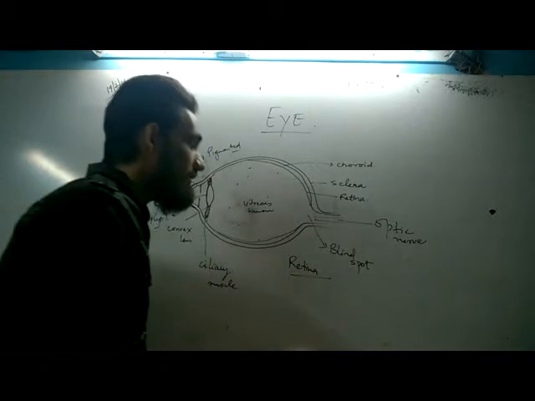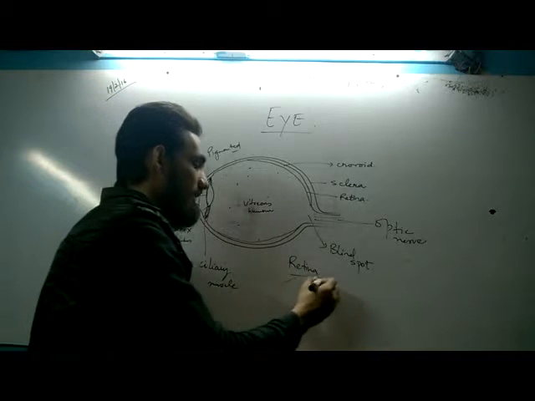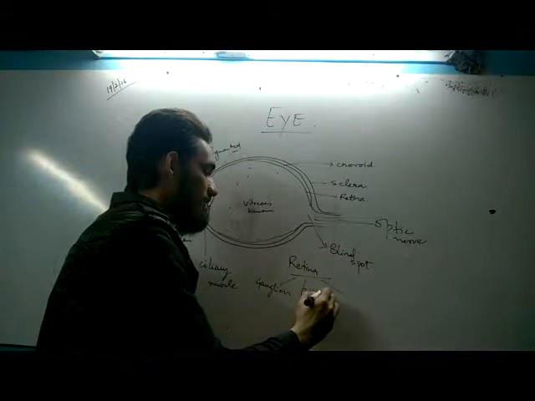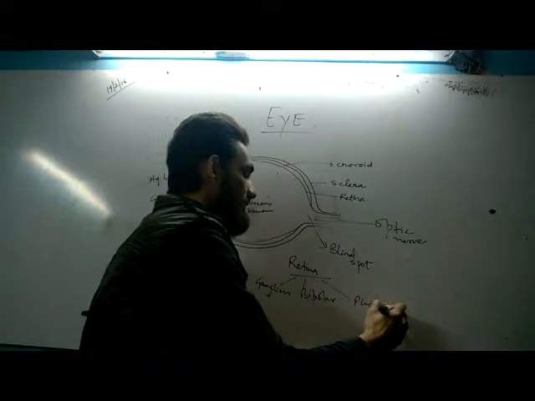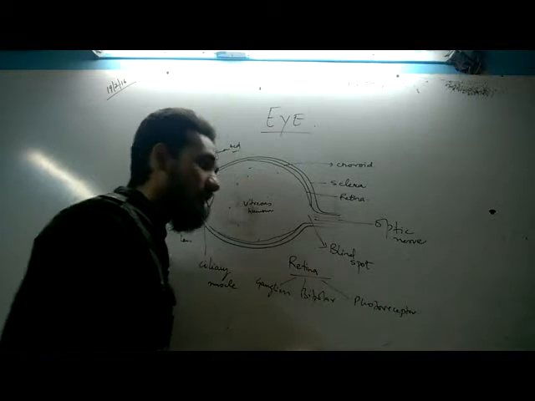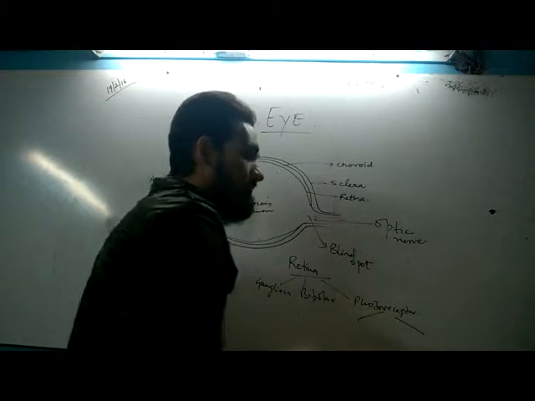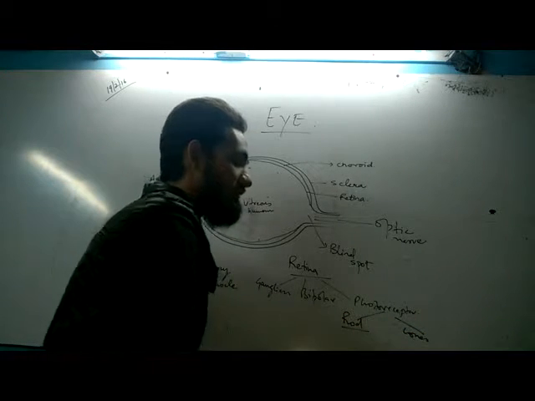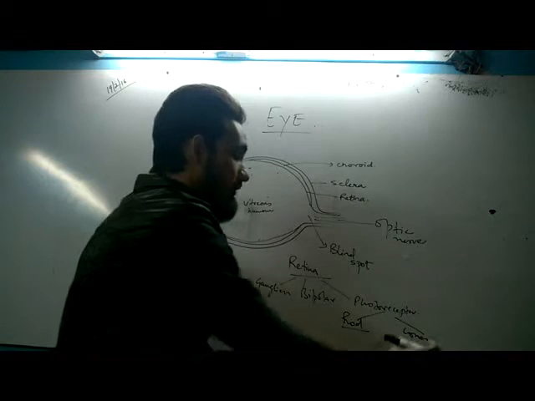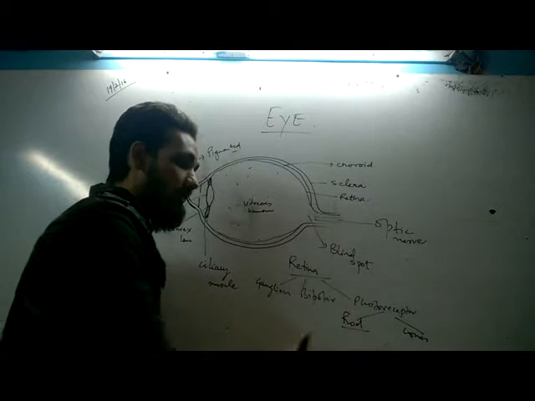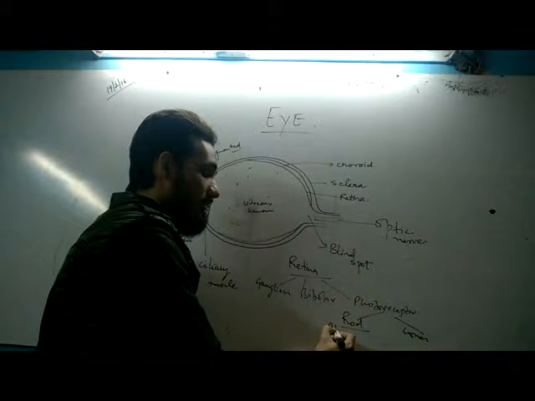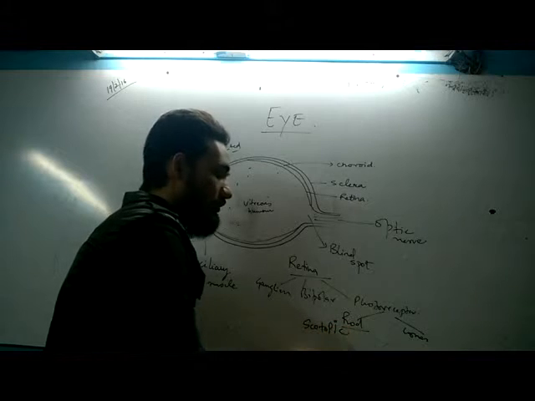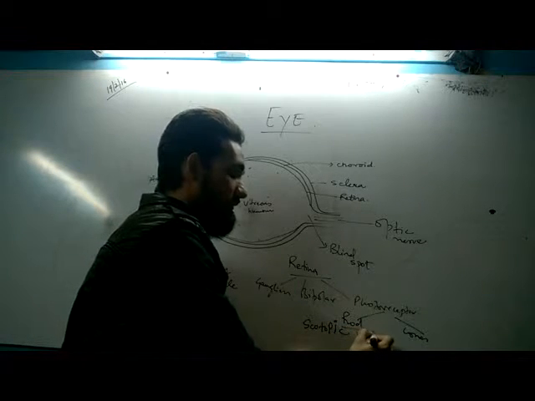the retina has 3 types of cells: the ganglion cells, bipolar cells, and photoreceptor cells. These photoreceptors are again of two types, the rod cells and the cones. Rod cells detect white light. Cone cells detect colorful light. Rod cells detect white light, so they are for scotopic vision, white.